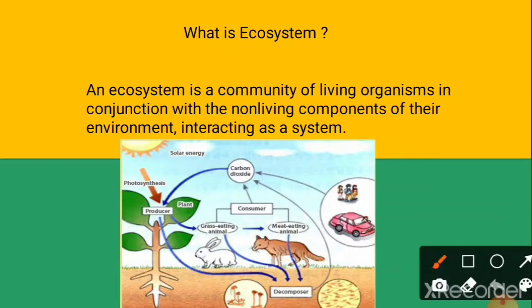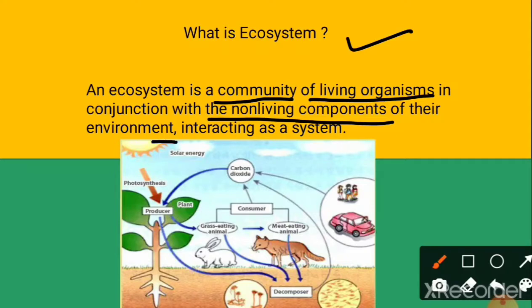She asked, what is an ecosystem? An ecosystem is a community of living organisms in conjunction with non-living components in their environment, interacting as a system. You can understand it by a very simple thing: an ecosystem is a group of many living organisms and many non-living components in their environment, working as a system.